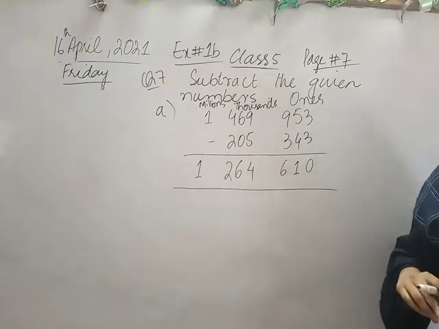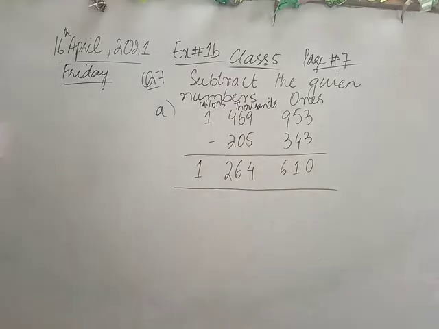Fine. Now class, I am going to repeat this example. I have question number 7 and the statement is subtract the given numbers. My first number is 1,469,953 and my second number is 205,343.